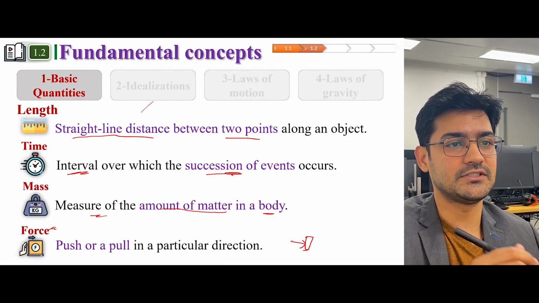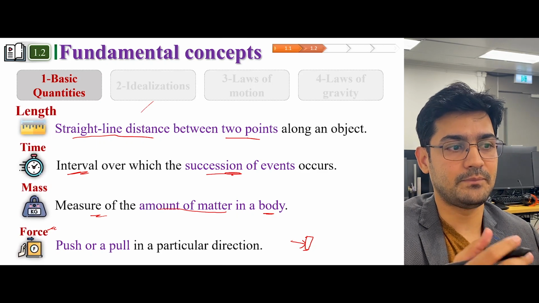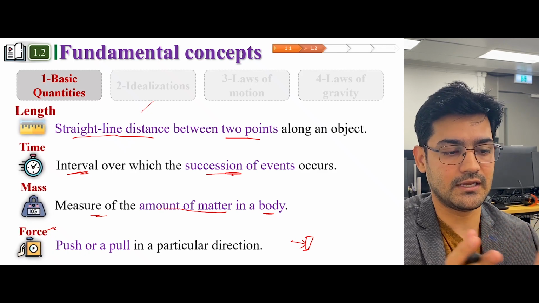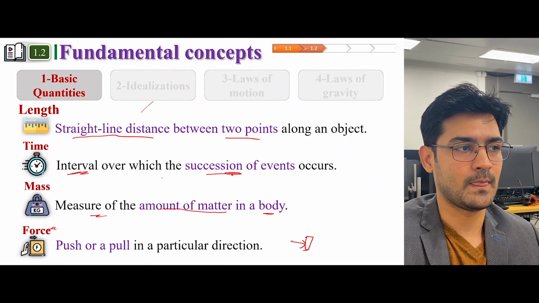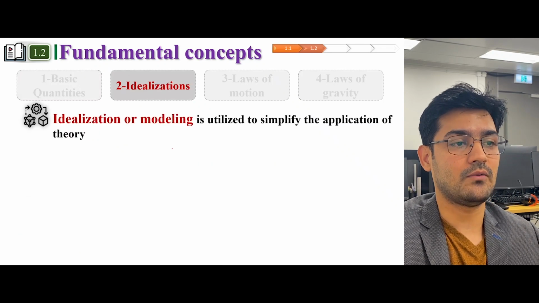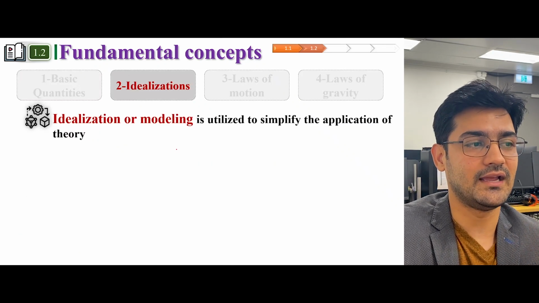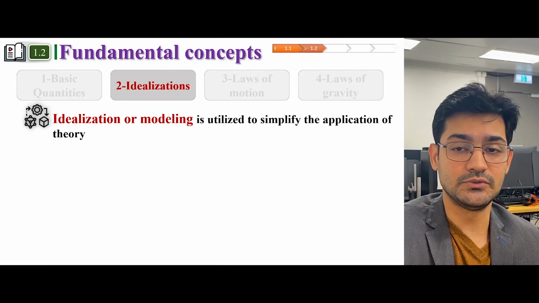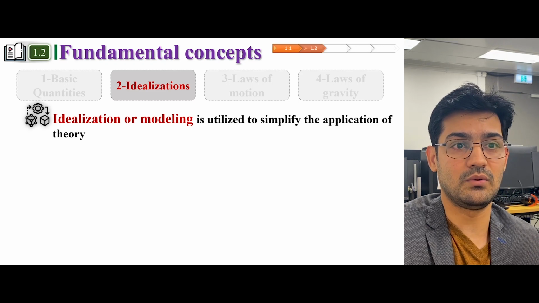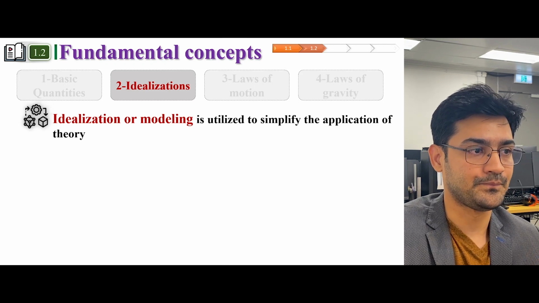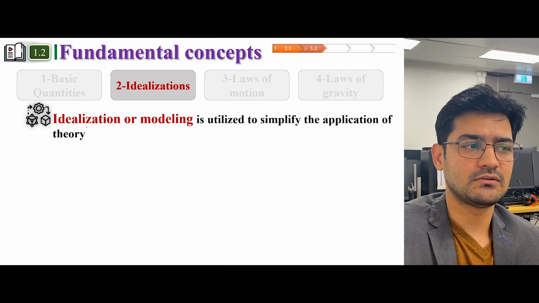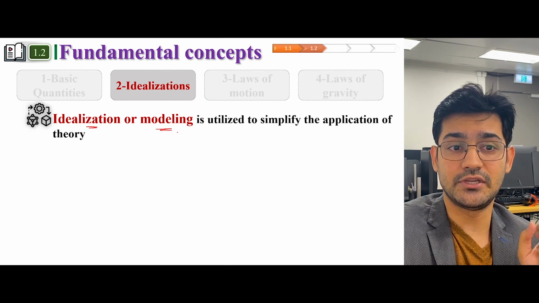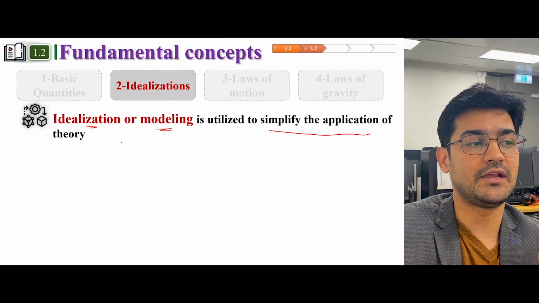So that's how you define a force. But these definitions alone cannot give you a complete picture. You need to have some kind of units or some kind of quantity associated with these basic quantities. But that's how basic quantities work. Now, let's move towards idealization. Idealization is also a very important concept, which we're gonna use in coming lectures when we do some examples. So idealization can also be called modeling. Idealization or modeling is actually utilized to simplify the application of a theory.